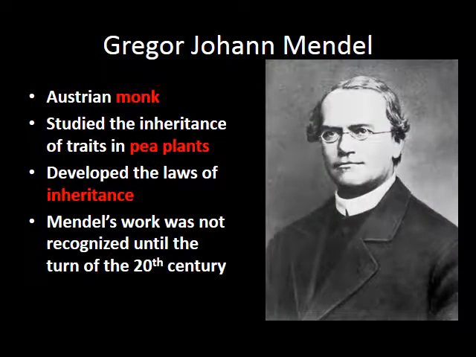So Gregor Johann Mendel. He was an Austrian monk. He studied pea plants and how traits were passed along from generation to generation. He was the one that developed the laws of how genes are passed along and how traits are passed from offspring to offspring. He was born in the 1800s, but he was not really recognized for his work until the following century.